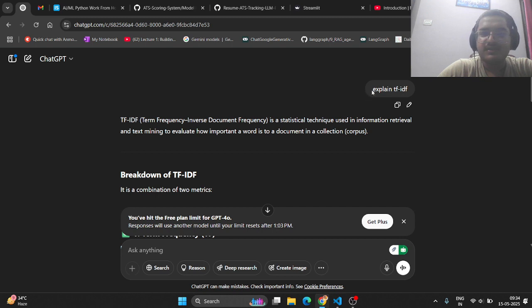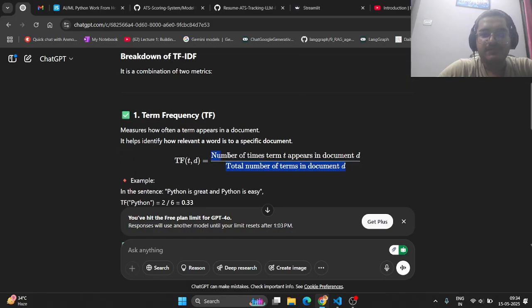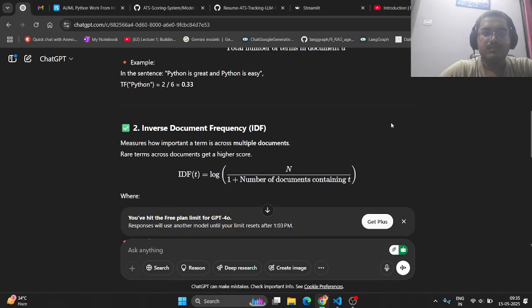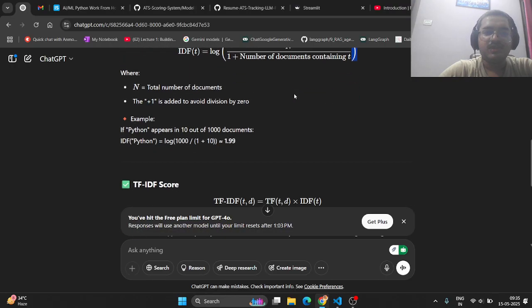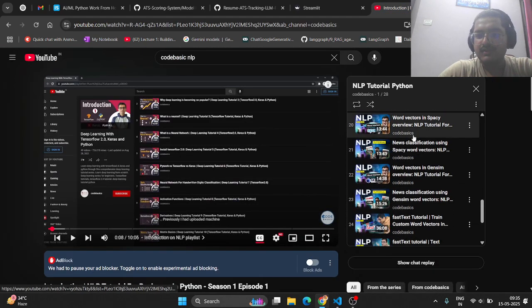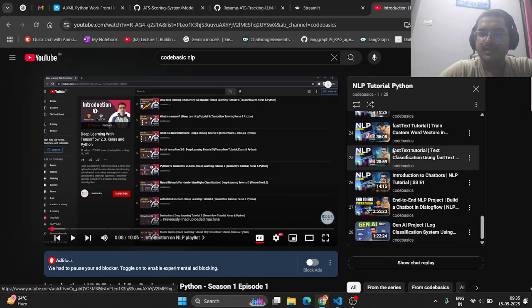TF is term frequency, how many times the term has appeared in the document, and IDF is inverse document frequency, the log of the number of documents divided by the number of documents containing the term t, with a 1 plus to avoid dividing by 0. These two are multiplied to get the TF-IDF. They are basically a kind of encoding, and I need a bit of practice using them with ML models.